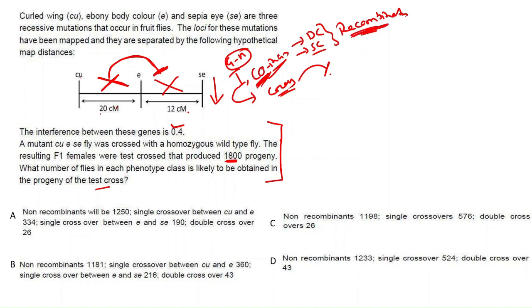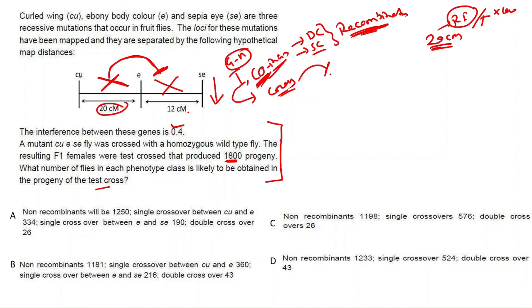The distance between Cu and E is 20 centimorgan. So the 20 centimorgan comes from the recombination frequency, the number of recombinant offspring produced between these two genes divided by the total number of offspring, times 100, which we use as the map distance between these two genes.